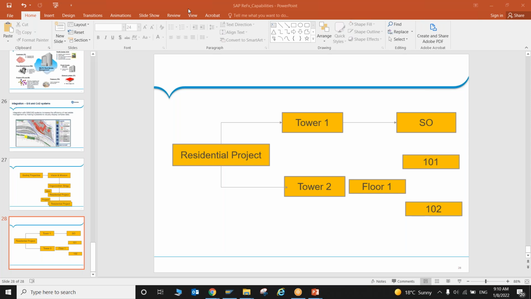Thank you. So here, the real estate object hierarchy is a fixed hierarchy in the system. The first object in REFX is the site, which here is the business entity.